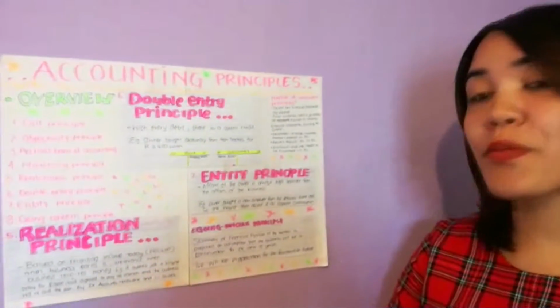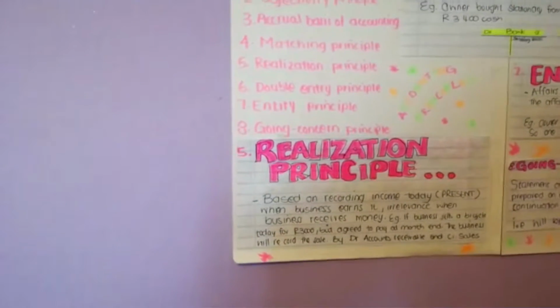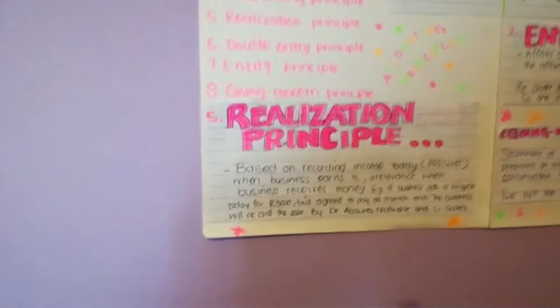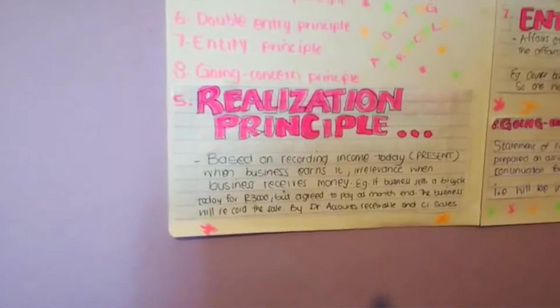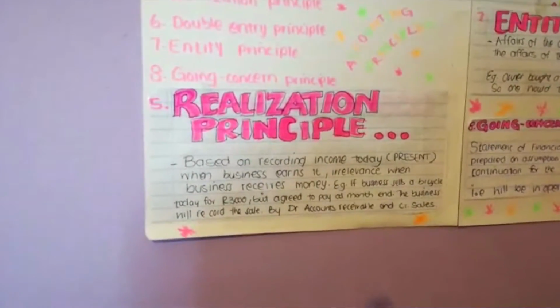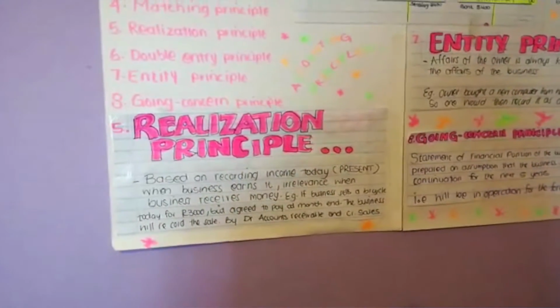The realization principle is based on recording income today when the business earns the sale. It is relevant when the business receives the money. For example, if a business sells a bicycle today for 3,000 Rand but agreed with the customer to pay at the end of the month, the business will record the sale by debiting accounts receivable and crediting sales.